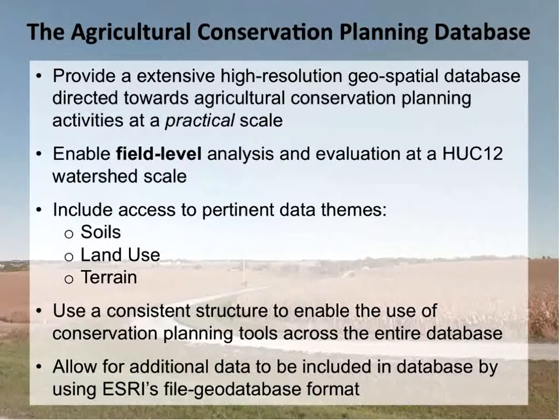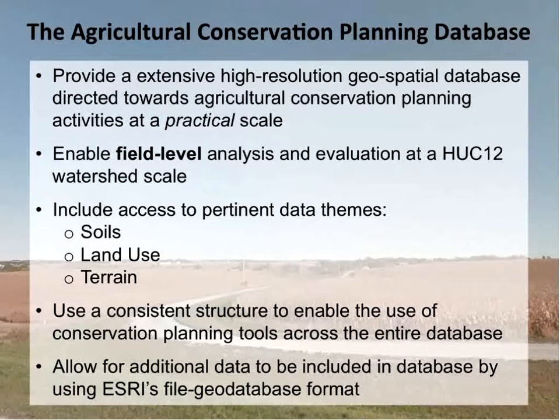So the ACPF database goals are, in essence, to provide an extensive and consistent geospatial database that allows for the development of these agricultural conservation planning tools and to implement those at a small watershed scale, a practical scale.